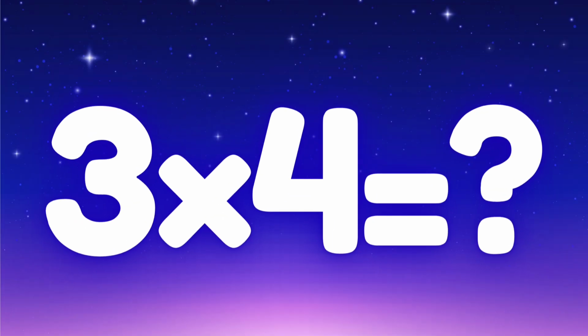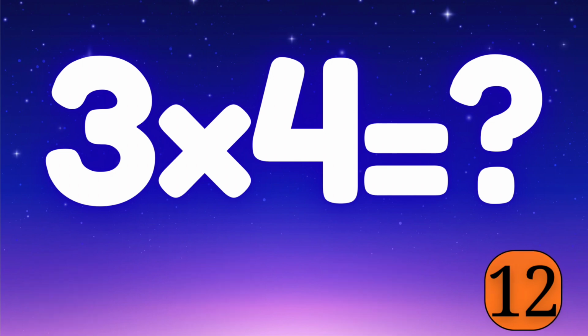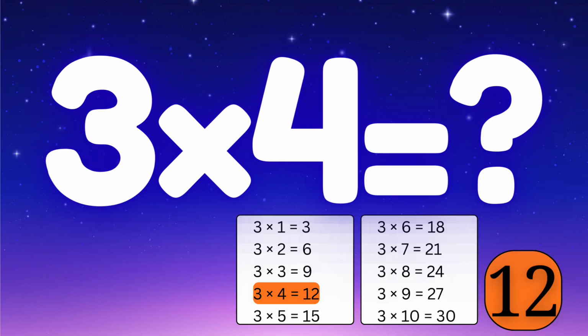Now for the last question. What is 3 times 4? Let's check the options. Is it 9 or 10 or 11 or maybe 12? Think carefully. The correct answer is 12. Wow, great job little mathematician. 3 times 4 equals to 12.